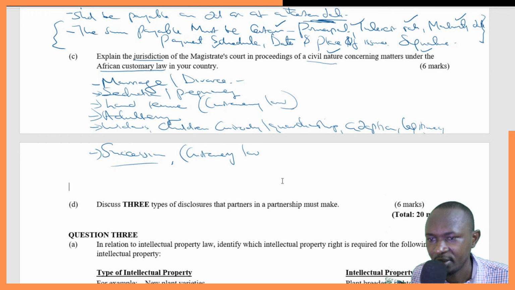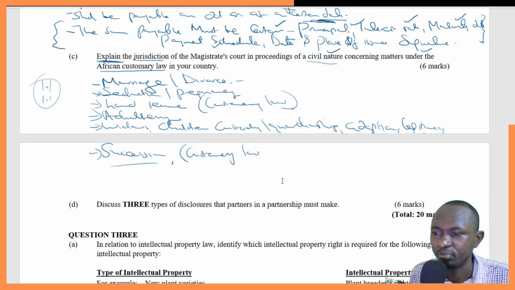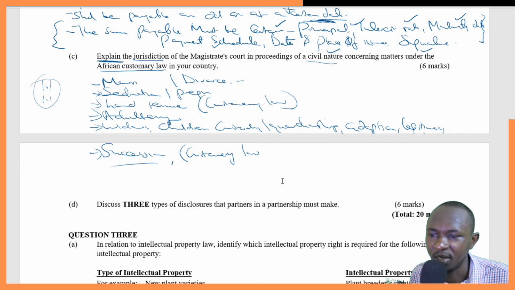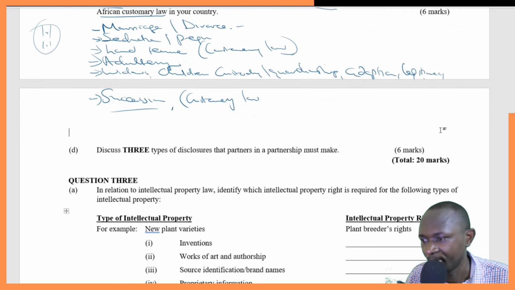So you are supposed to explain any of this, and because the question is explain, it simply means when you state, you get one point; when you explain what you have just stated, you get another point. So the examiner expects 3 points, and each point possibly will give you 2 marks. That is how the 6 marks will come into being. So marriage, divorce: explain what marriage and divorce is, and possibly you can use your culture to explain some of these things so that the point actually gets to be understood by the examiner.